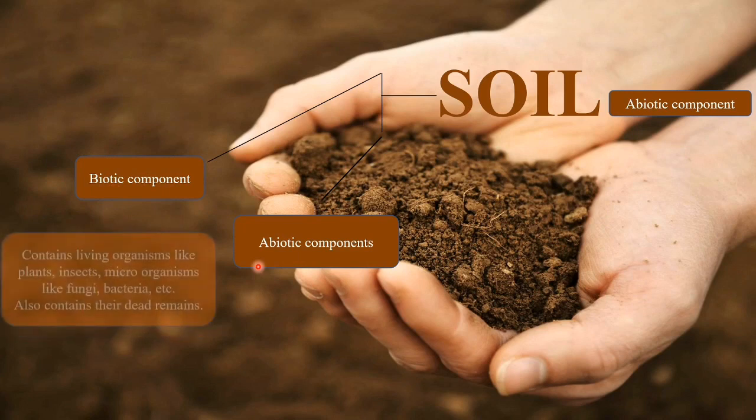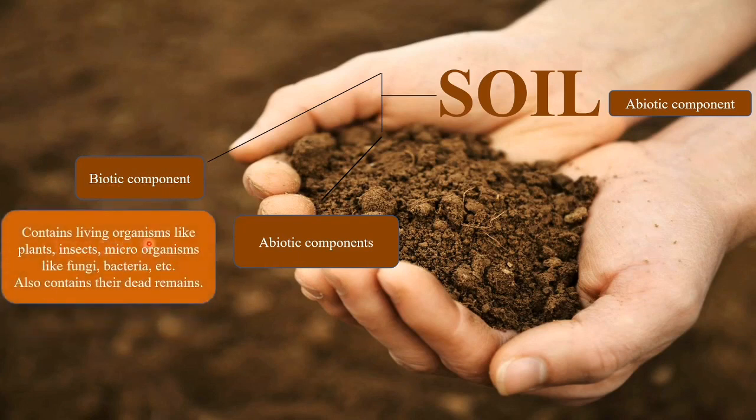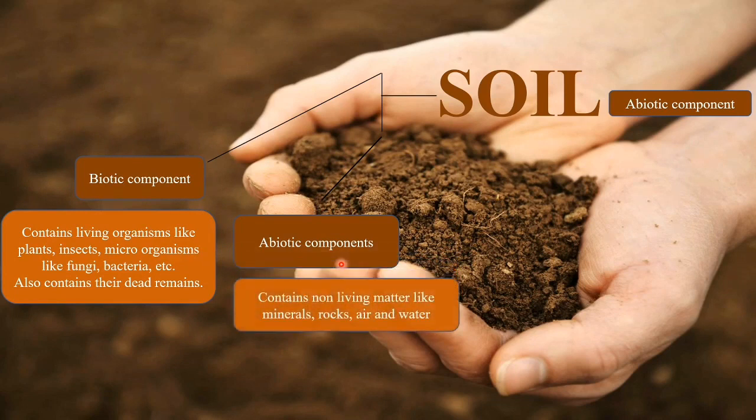Now these biotic components are all the living organisms like plants, insects, microorganisms like fungi, bacteria, even the earthworms, and also the dead remains of all these organisms. So this is the biotic component of soil. All of these organisms reside in soil. Then what is the abiotic component? The abiotic component contains all the non-living matter like minerals, rocks, air and water.